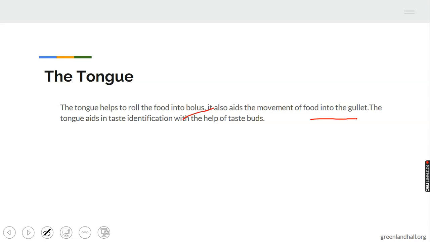Immediately you leave the mouth, you are coming down into the gullet or the esophagus. So the tongue will help to turn the food into bolus and pass it down to the gullet with the aid of a taste bud. We have what they call the taste bud there. Taste buds are always there, on the surface of the tongue.